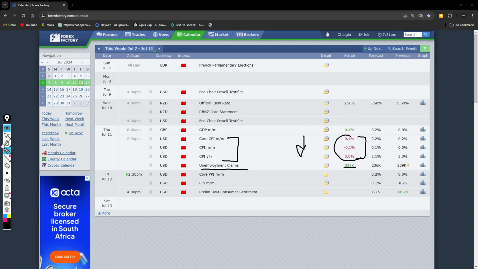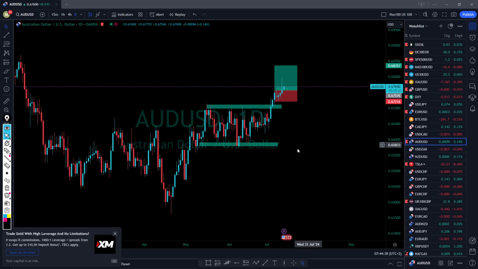We saw some reversals on the market, but this is a very good thing, especially if maybe today we're going to have core PPI on negative. If that is going to happen, it means the dollar will get weaker and weaker. So now I will try to go through some of the markets to check what happened.